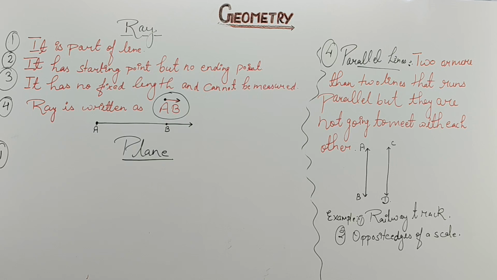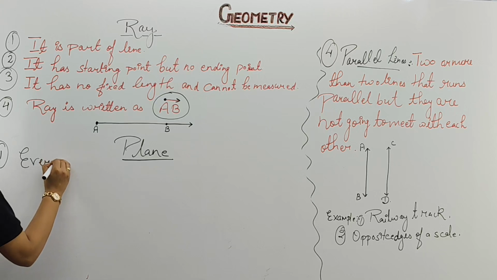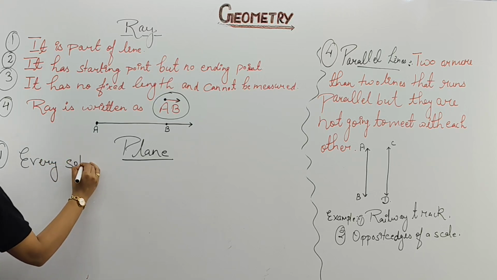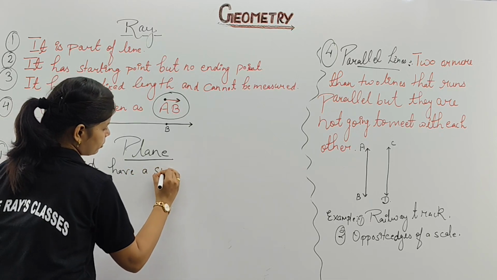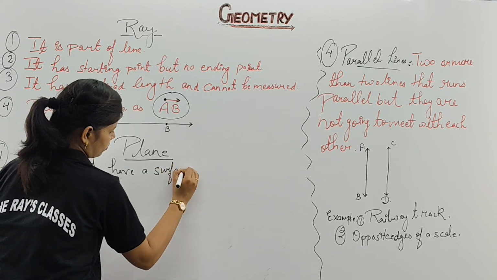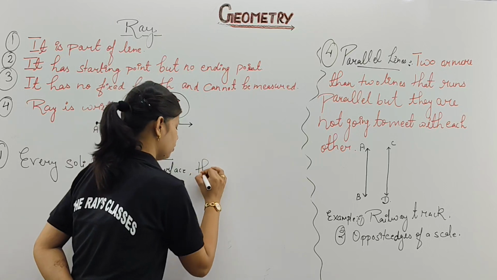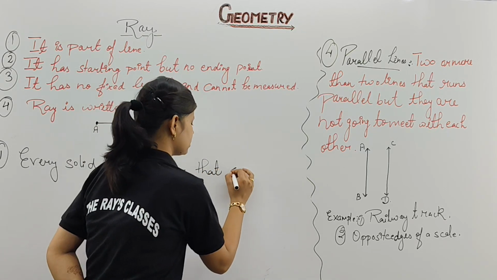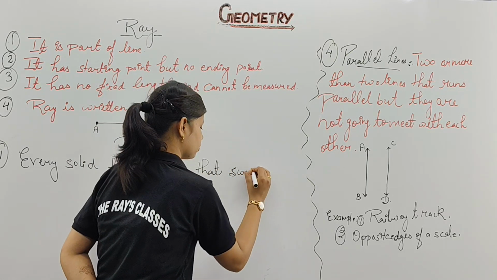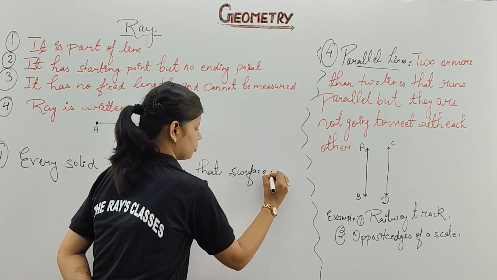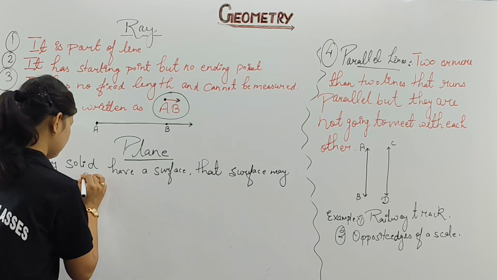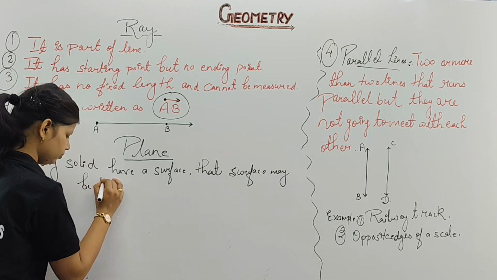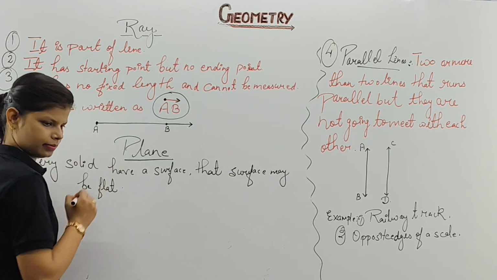First one you are going to write: every solid has a surface, and that surface may be flat.